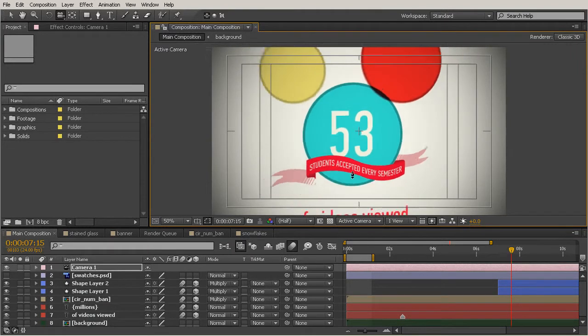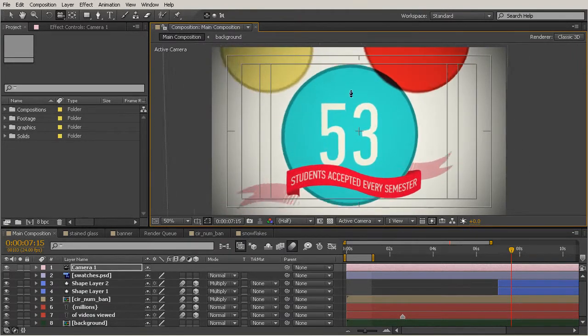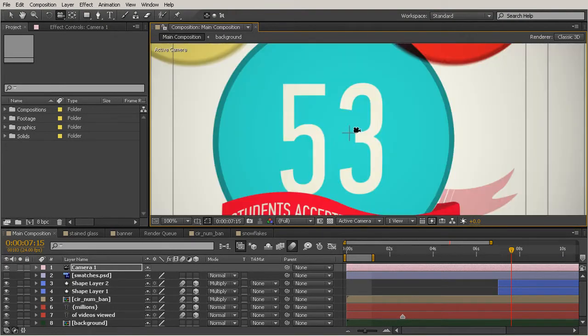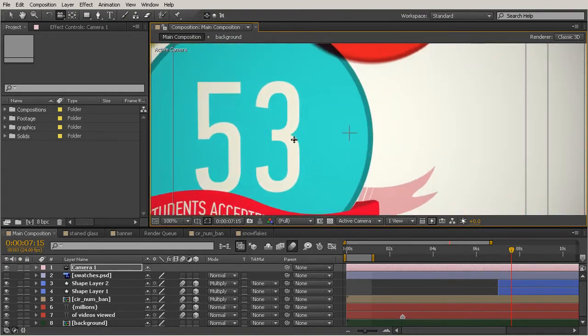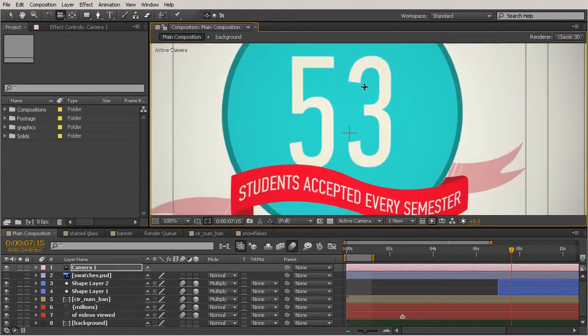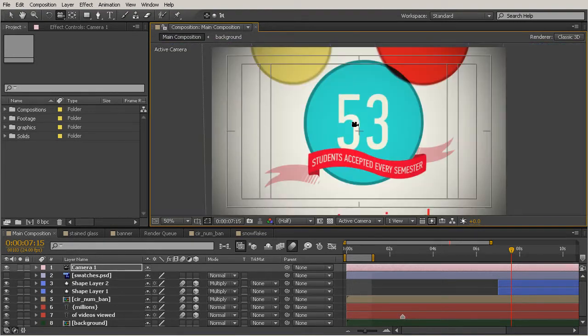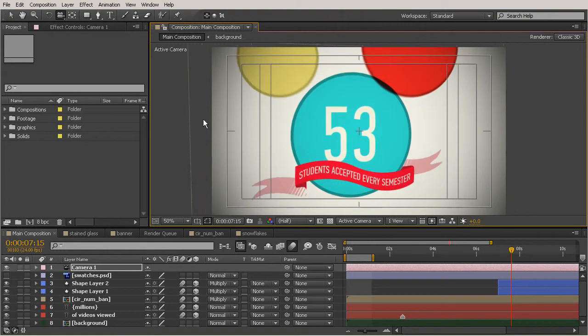Right clicking is going to give you the Track Z tool, and then a middle click, which is sometimes hard to do because sometimes you accidentally push the wheel itself, is going to give you the X and Y track tool. So you are able to access all the camera tools without having to go up here and toggle between them with the buttons. So I'm going to go ahead and undo those.